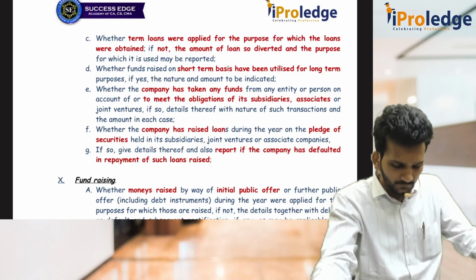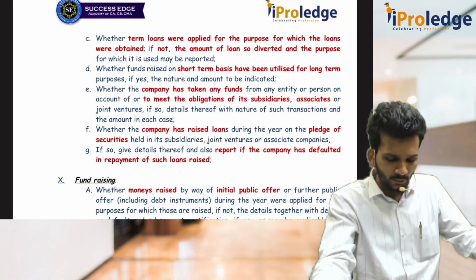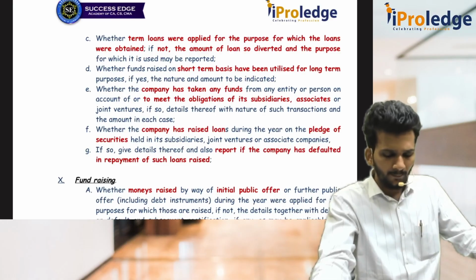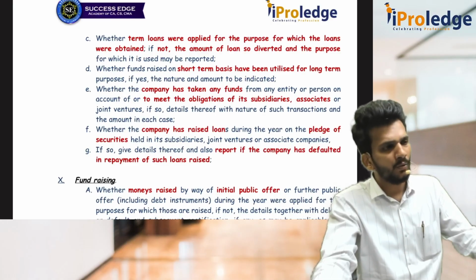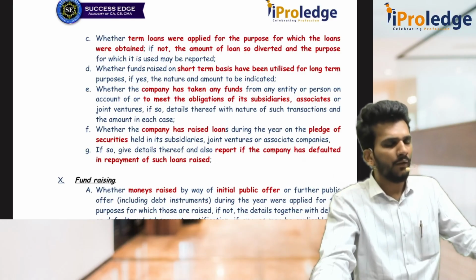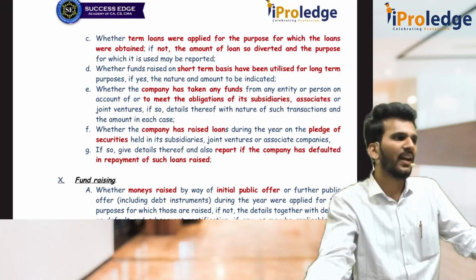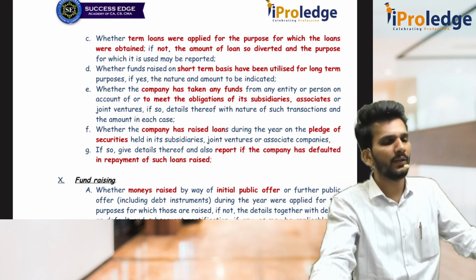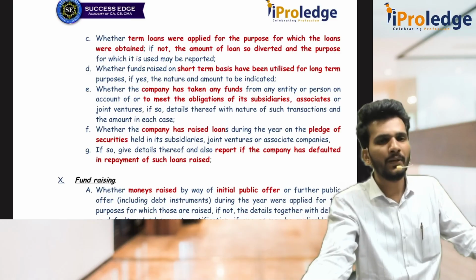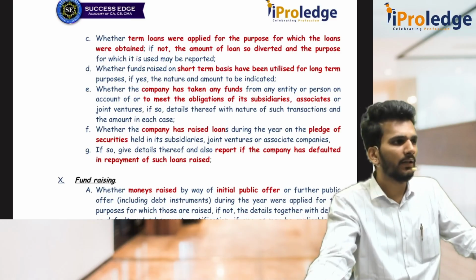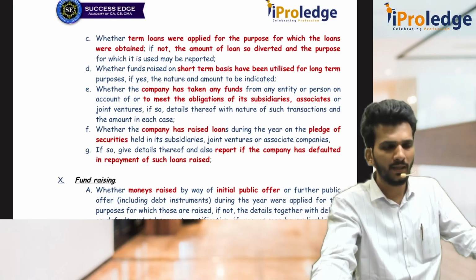Then the next 3 points are, you have to verify whether the company has taken any funds or loan for the purpose of meeting the financial needs of the subsidiary company, associate company or joint venture company. Whether I have ever taken a loan saying some other company needs it, that has to be asked. That also has to be asked.